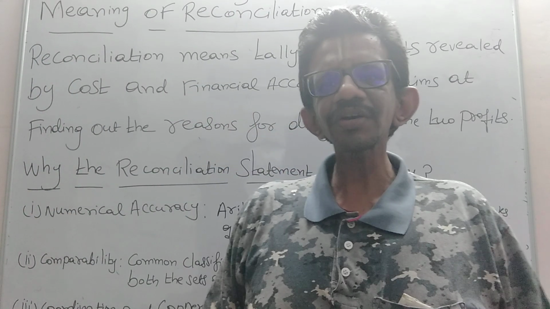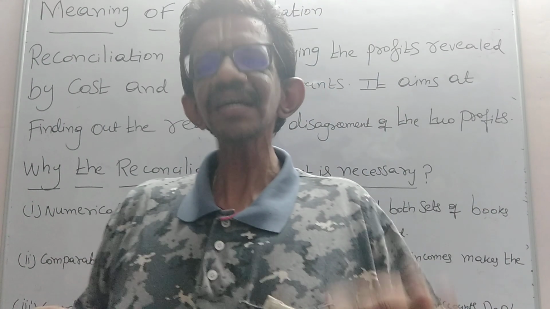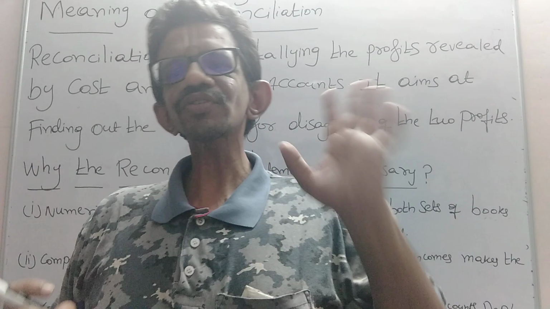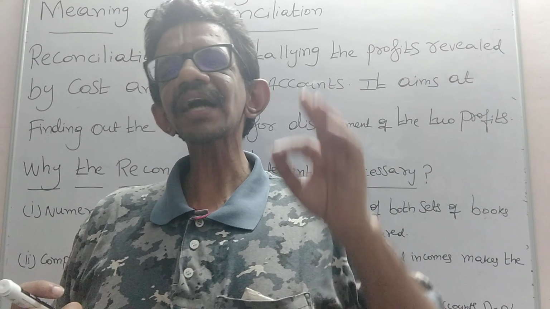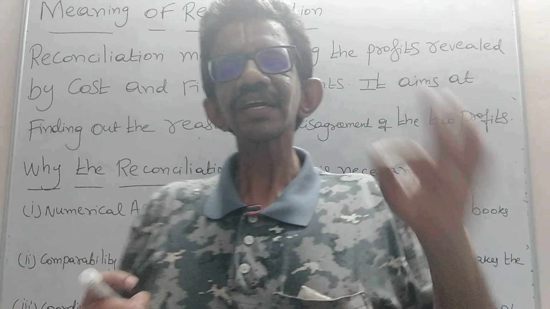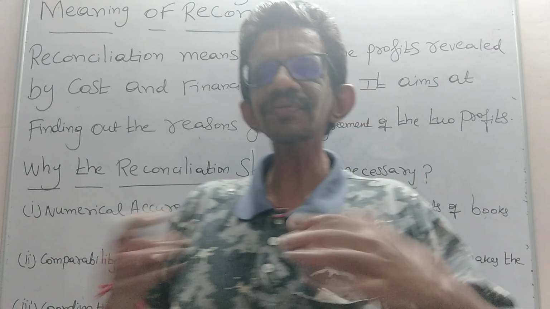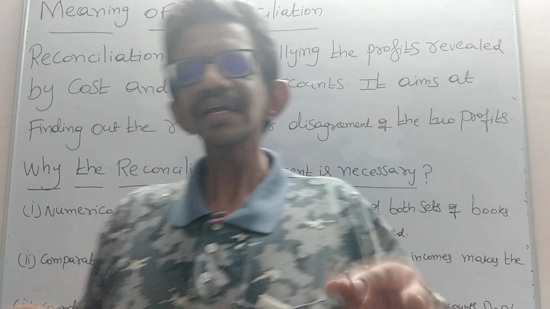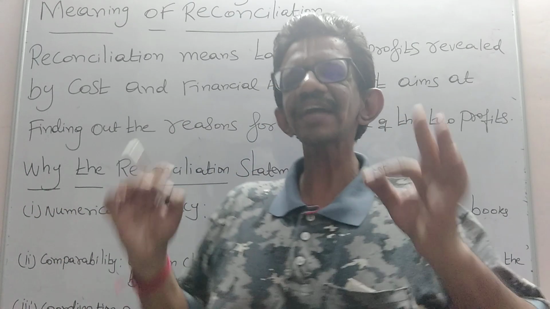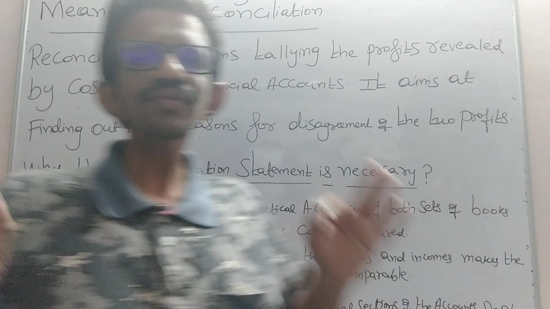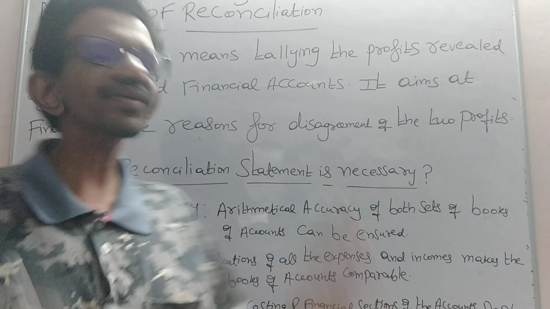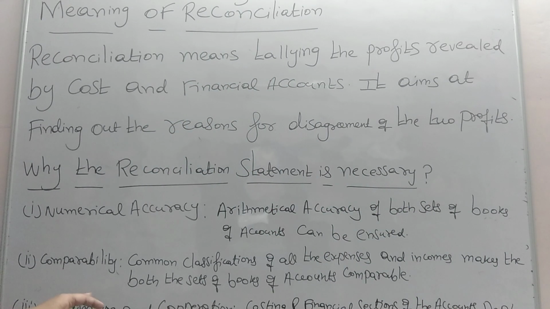I can easily say that fewer expenses are recorded in cost accounting as compared to financial accounting. In financial accounting, more expenses will be recorded. Here itself, there are indications of the variations existing between the financial profit and the costing profit. That is what is called comparability.